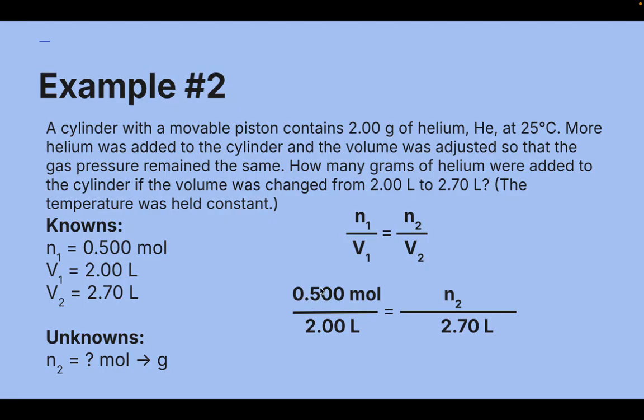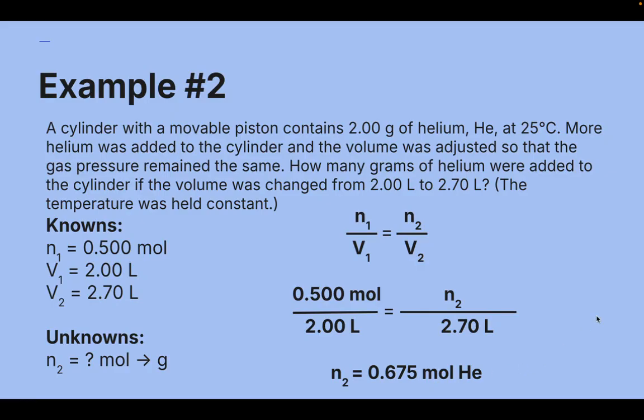So doing 0.500 times 2.70 would be equal to 2.00 times N2. So you do 0.5 times 2.7 divided by 2, and you should get a mole value of 0.675. Rounded to proper sig figs, we have 3 sig figs here, 3 here, 3 here, so I rounded the answer to 3 as well.